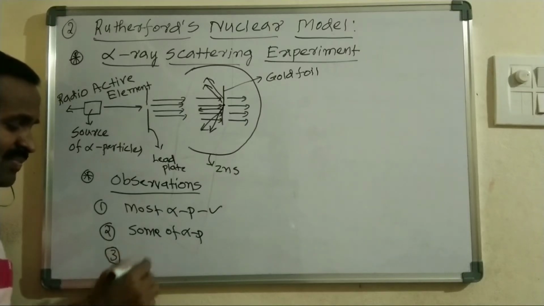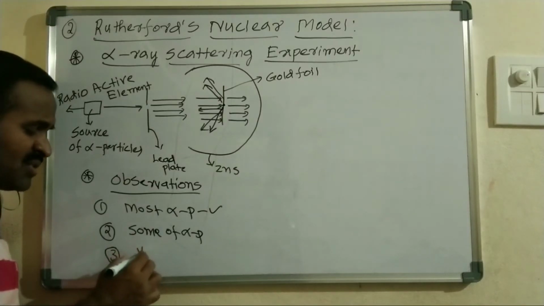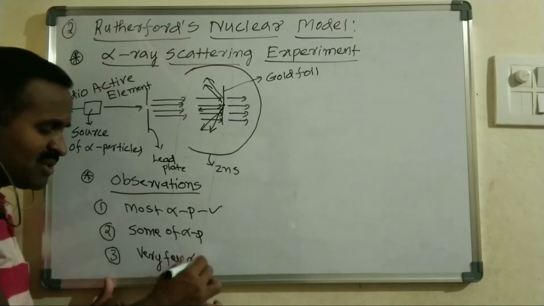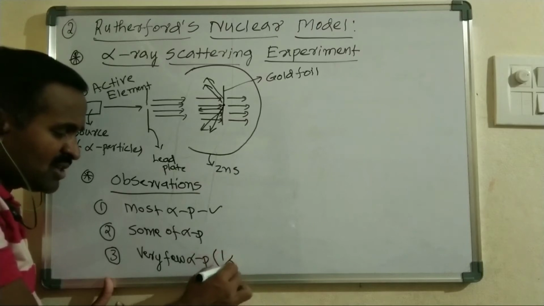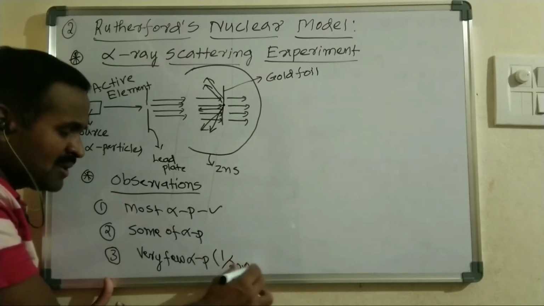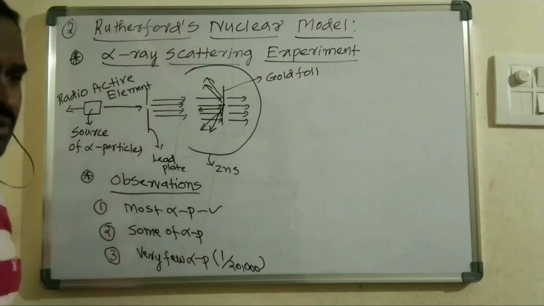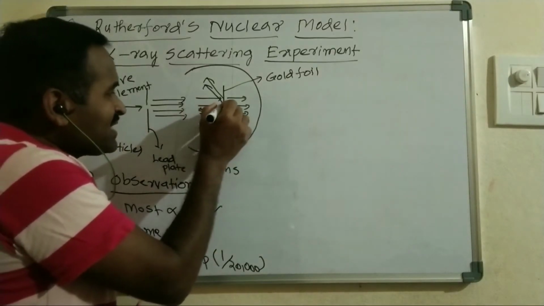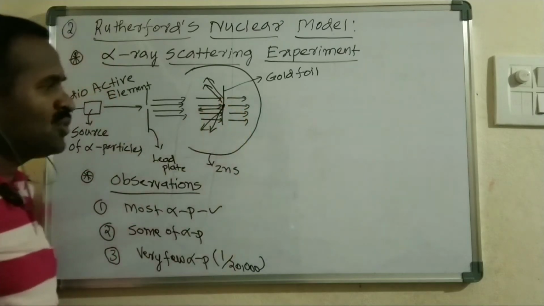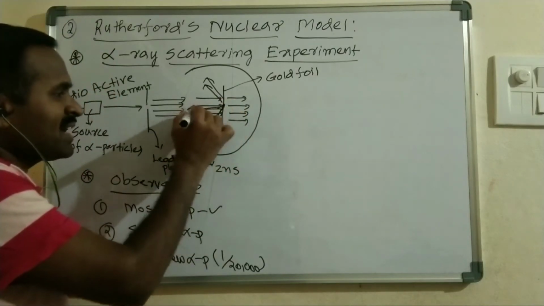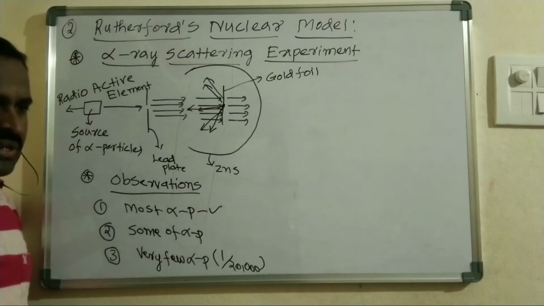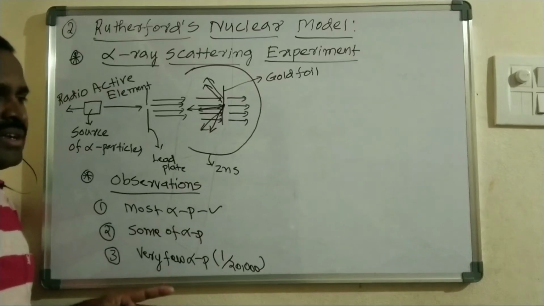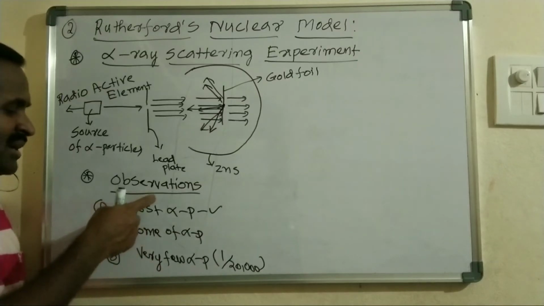And the third one is that there are very few alpha particles, 1 out of 20,000 alpha particles, which directly strike the center of this gold foil and come back at an angle of 180 degrees.